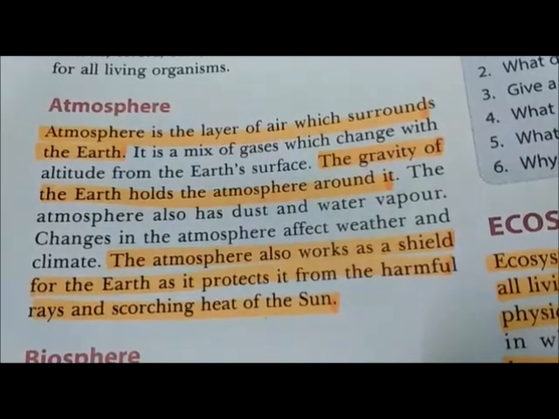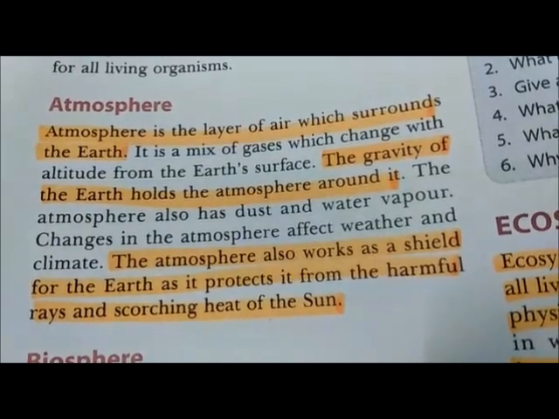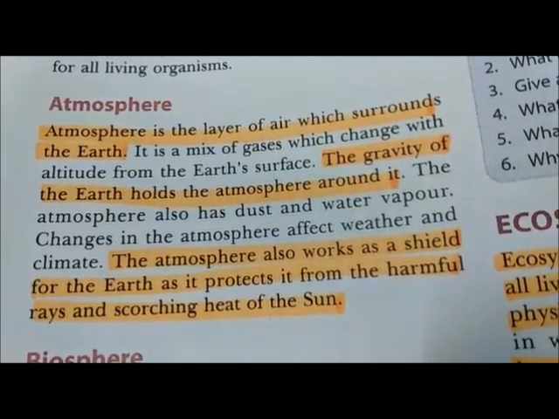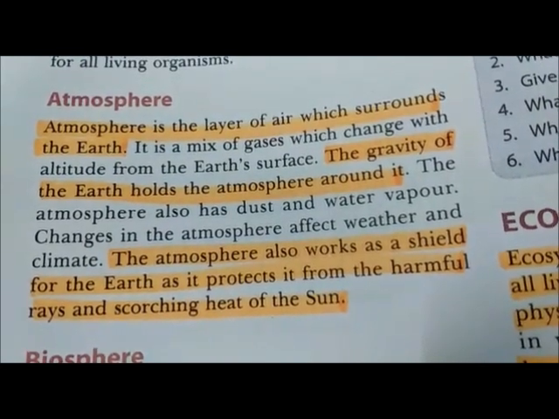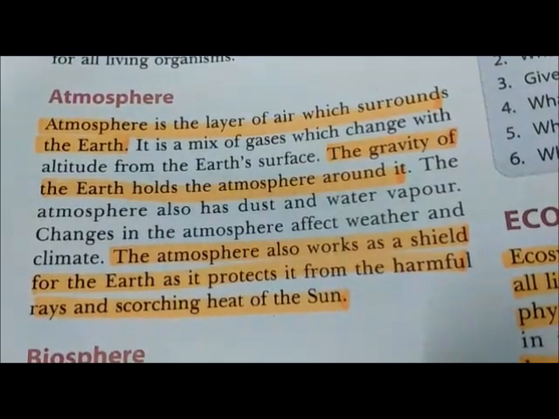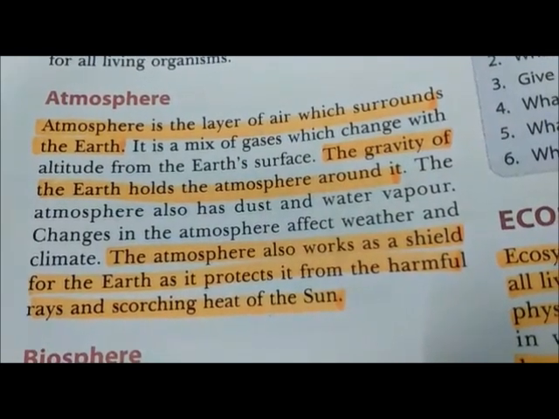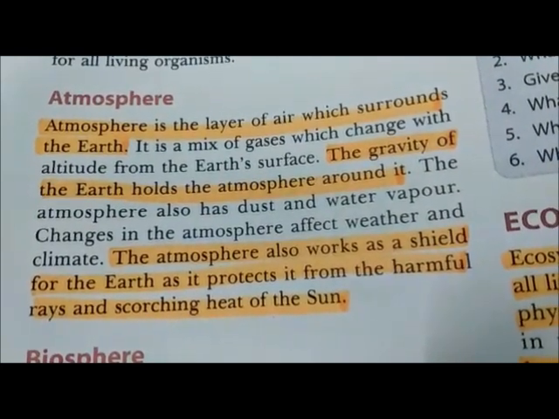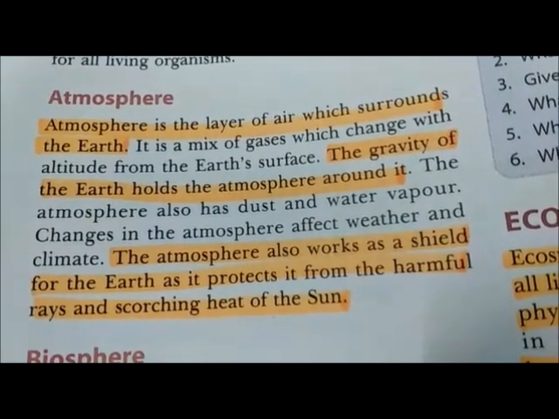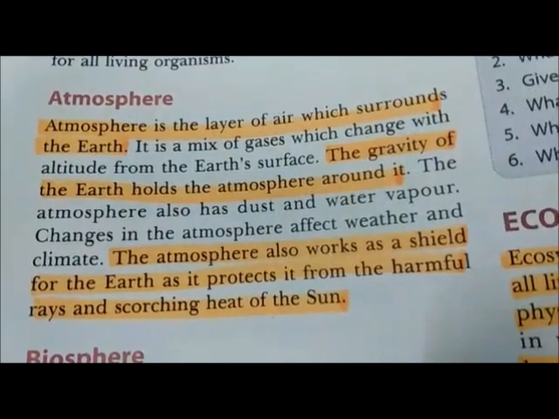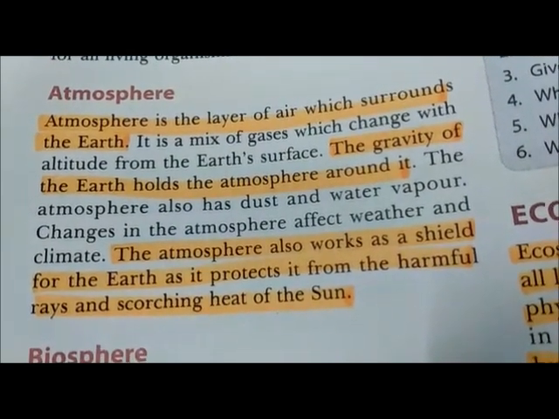Third division is atmosphere. Atmosphere is the layer which surrounds the earth's surface, or we can say it acts as an envelope which covers the earth and protects us from the ultraviolet rays coming to the earth from the sun. It has a number of gases which change with altitude from the earth's surface.